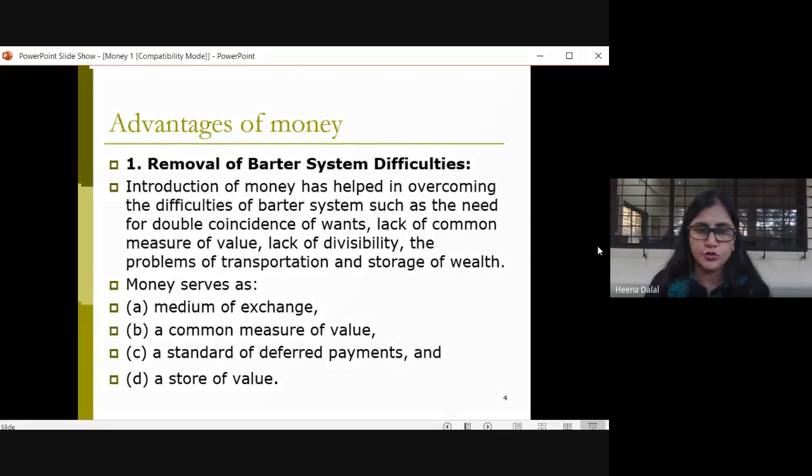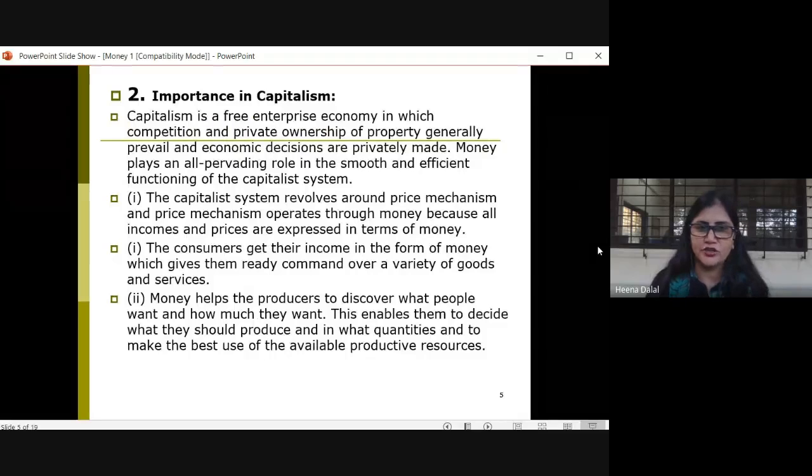Now we go to the next advantage. Yes, it is also very important in a capitalism. Now, what is this capitalism? It is a free enterprise economy, where usually competition and private ownership of properties prevail, and here all the decisions are made privately.